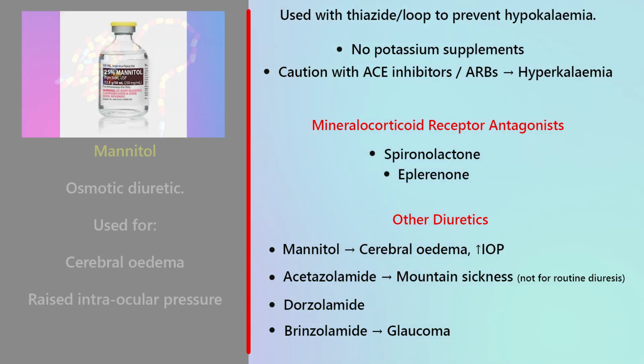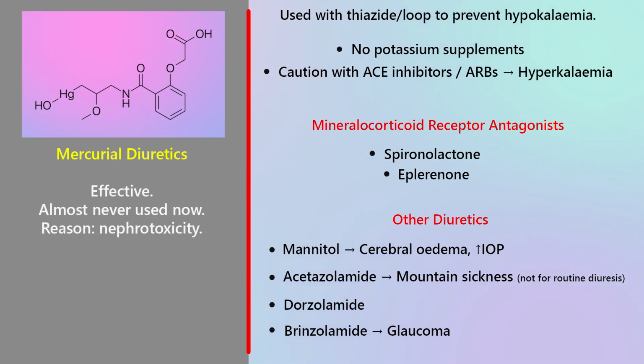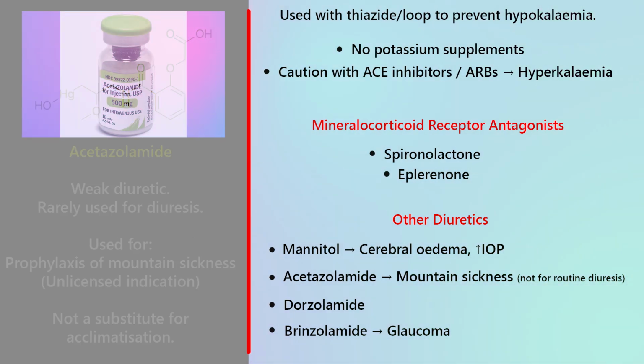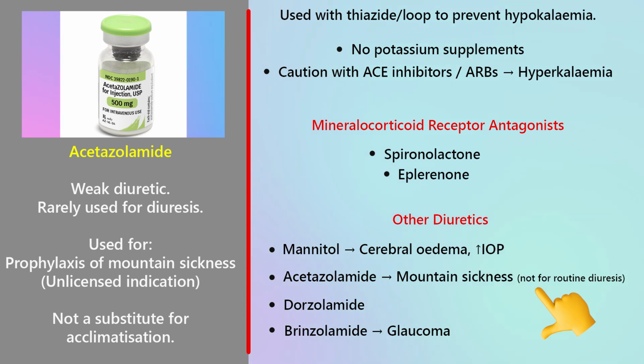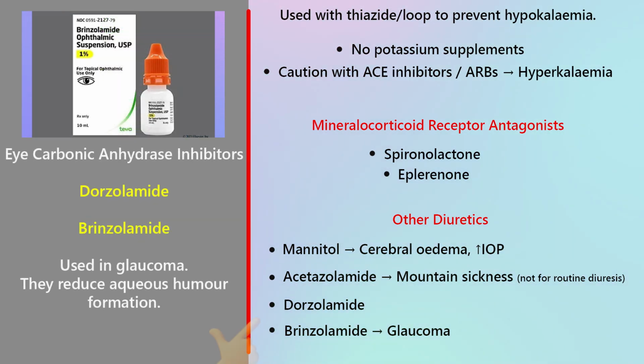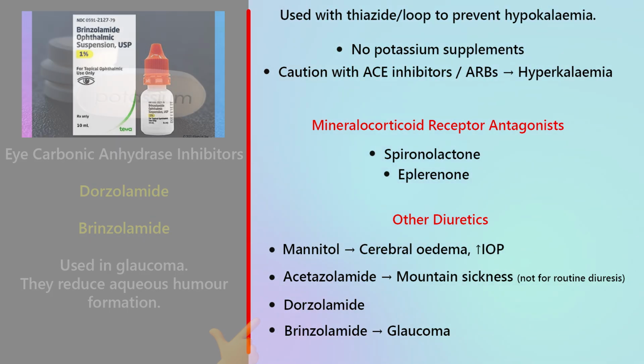Other diuretics. Mannitol, an osmotic diuretic used for cerebral oedema, raised intraocular pressure. Mercurial diuretics, effective historically, now almost never used. Reason, nephrotoxicity. Acetazolamide, weak diuretic, rarely used for diuresis. Used for prophylaxis of mountain sickness, but not a substitute for acclimatization. Topical carbonic anhydrase inhibitors, dorzolamide, brinzolamide, used in glaucoma. They reduce aqueous humor formation.